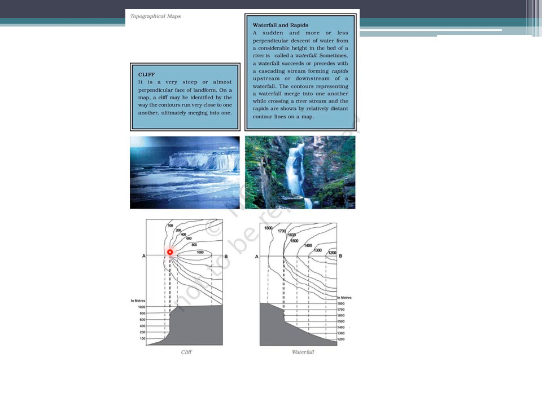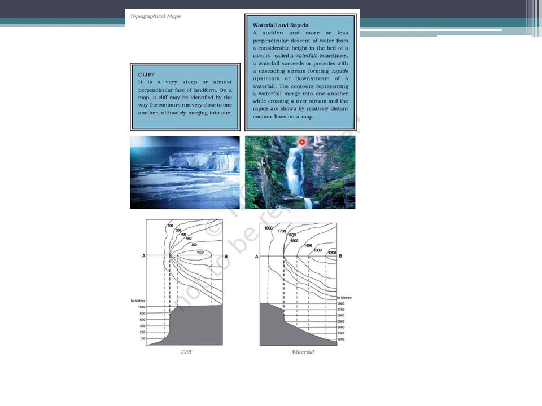So whenever we are merging the contours, it means there is a steep slope, an extremely steep slope, just like a straight platform. It's very steep, almost perpendicular to the landform on the map, and a cliff may be identified by the way the contours run very close to one another. Sometimes you will find they merge into each other. When we see the topographical map, I will show you.